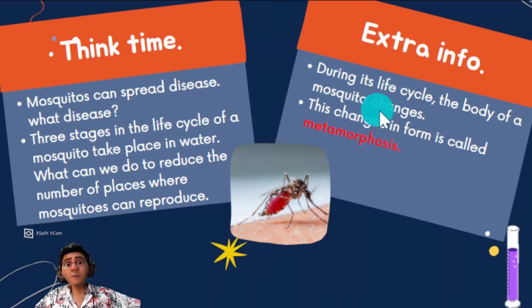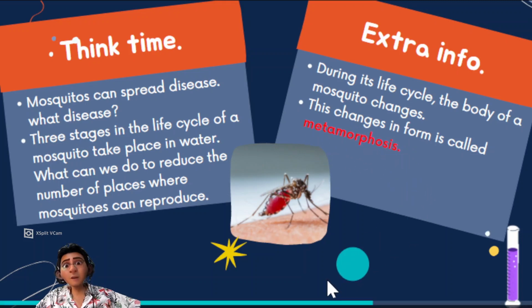Extra info: during its life cycle, the body of a mosquito changes. This change in form is called metamorphosis. Metamorphosis means the body of the animal, of the insect, here the mosquito, changes.